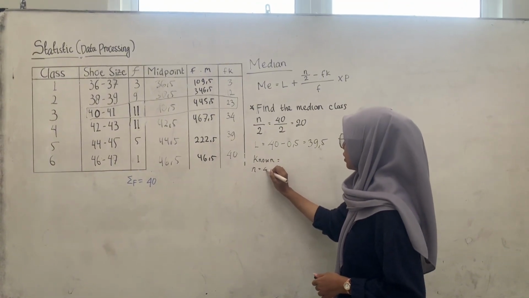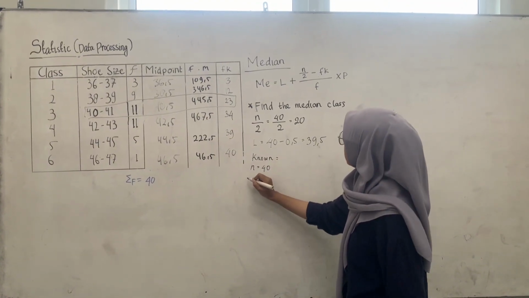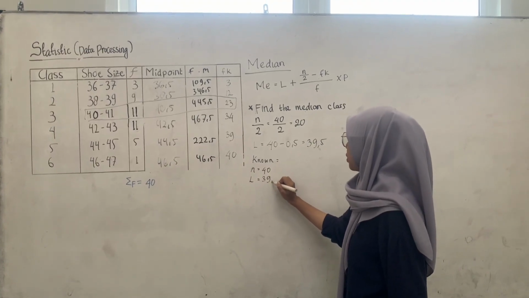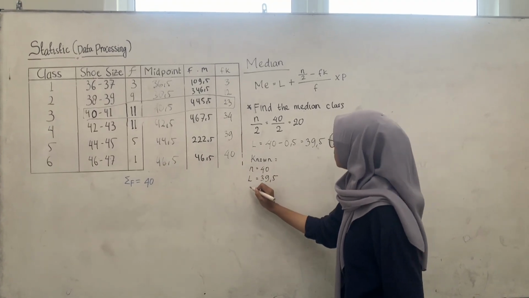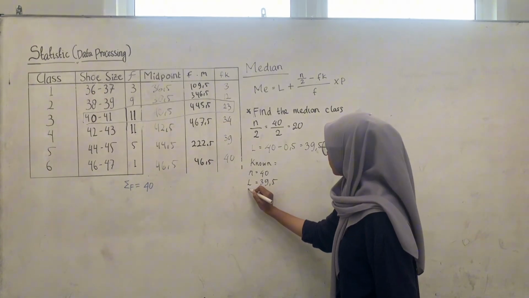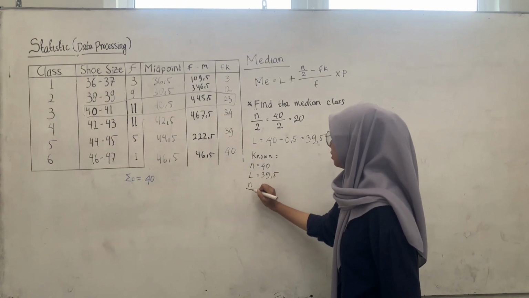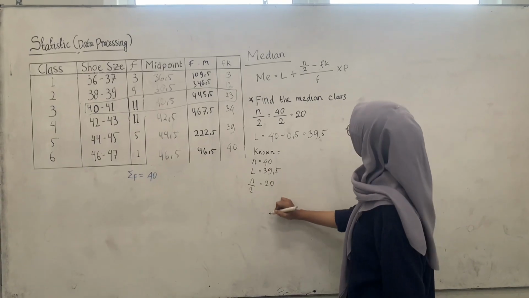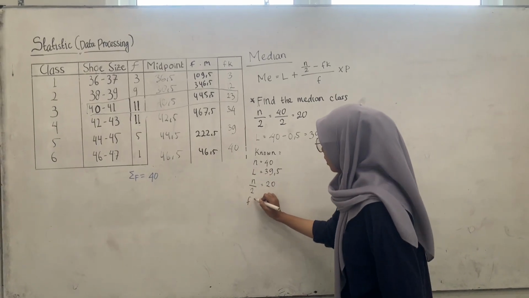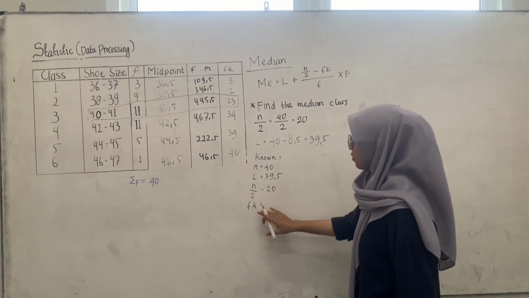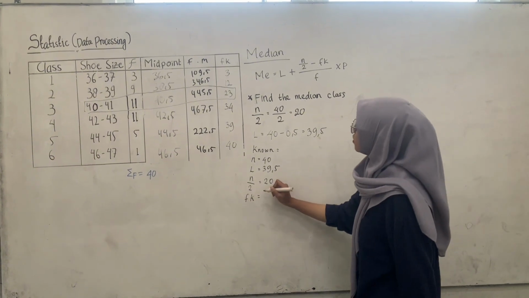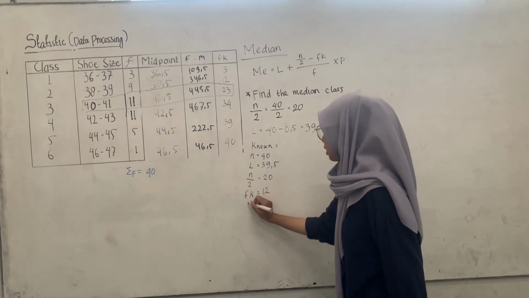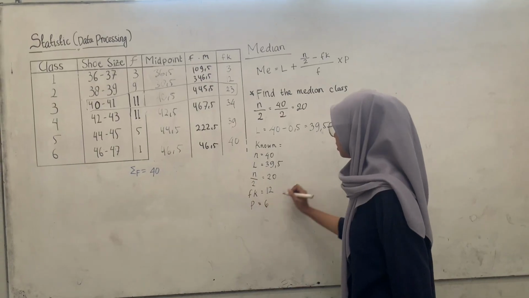We have known N is 40, L is 39.5, N divided by 2 is 20, Fk is 12, and P is 6.